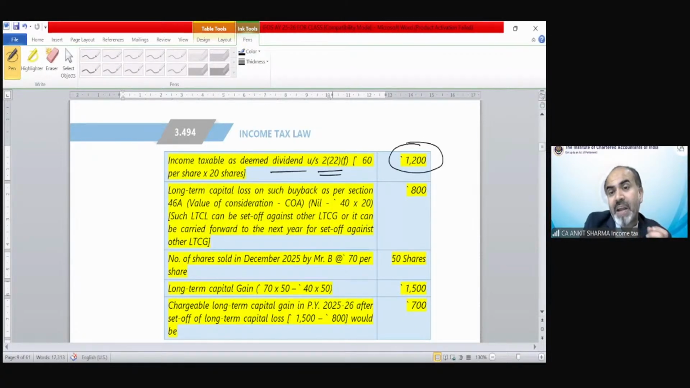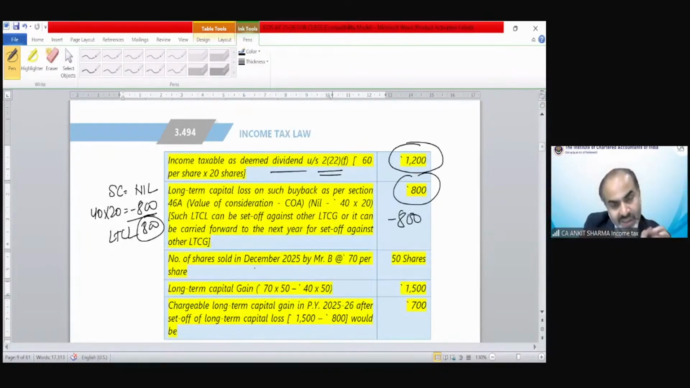Now what should be the treatment under capital gain regarding these 20 shares? So the sale consideration of these shares would be nil. And these shares had been purchased at the rate of 40 earlier. So the cost of 20 shares would be 800. So technically the long-term capital loss would be 800 rupees. So that is my long-term capital loss.